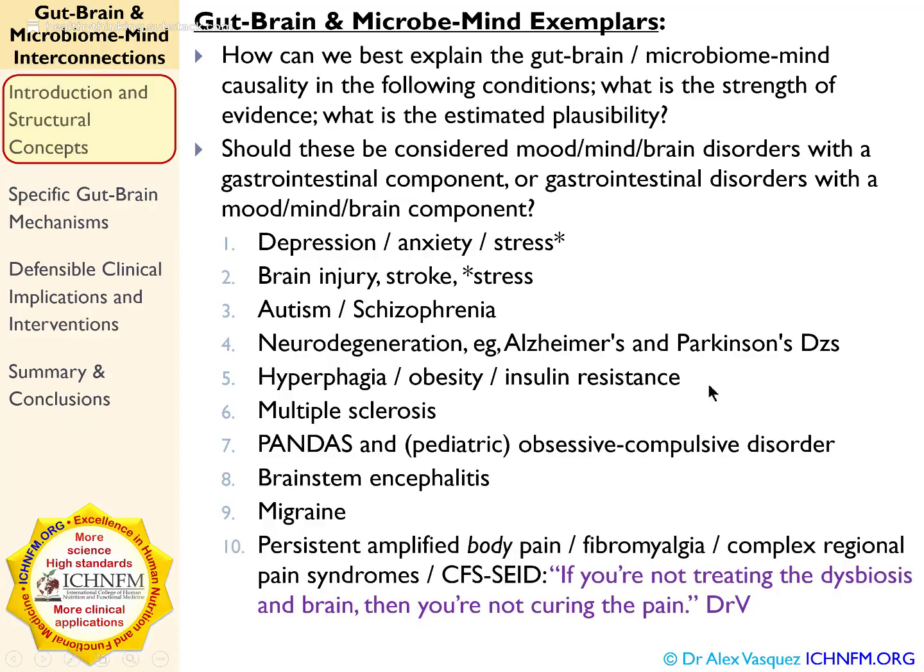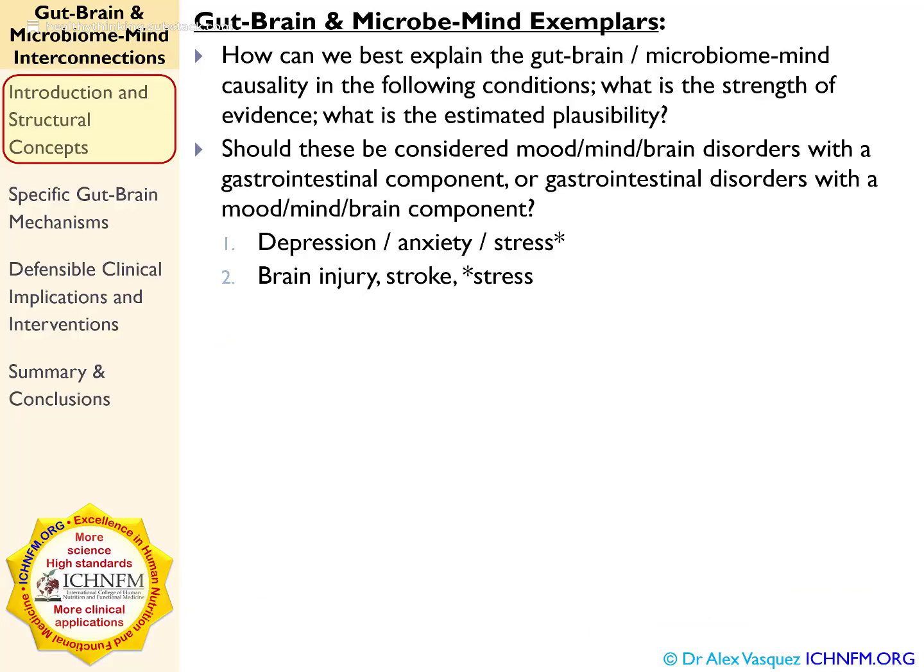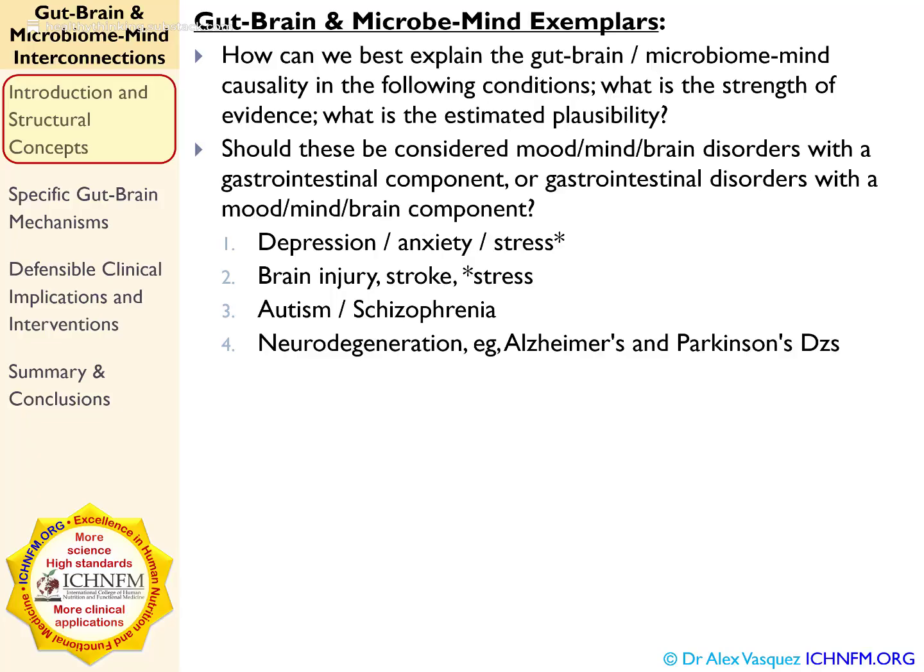gut-brain connection. So when we talk about gut-brain connection, these are the clinical conditions where we really see the gut-brain connection shine. So let's just go through this quick list. Depression, anxiety, and any type of quote-unquote stress, brain injury, stroke, also obviously that would be a form of stress, autism, schizophrenia, so kind of neuropsychiatric conditions, neurodegeneration, Alzheimer's, Parkinson's disease, those would be neurologic conditions, hyperphagia, obesity, insulin resistance.